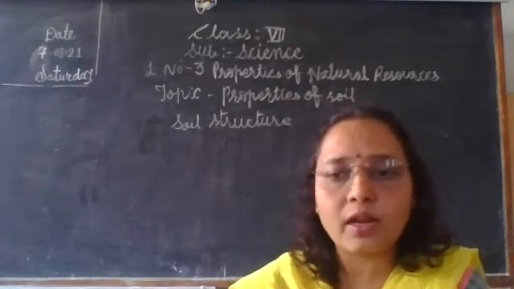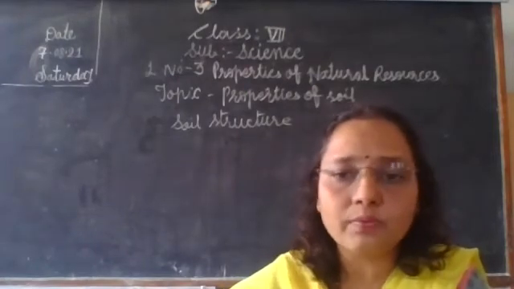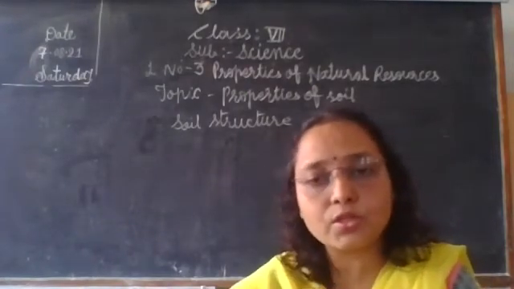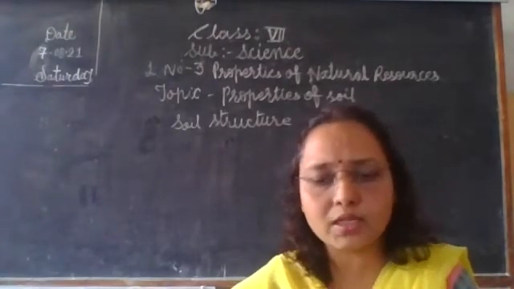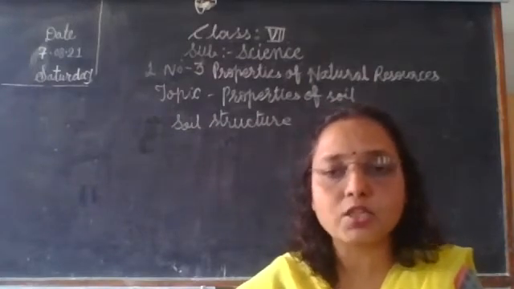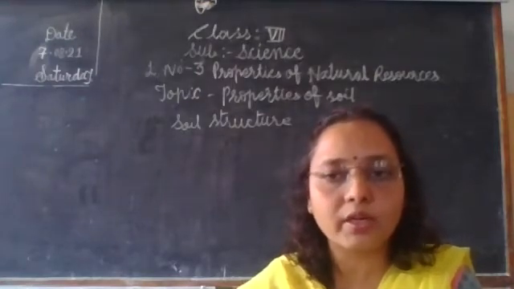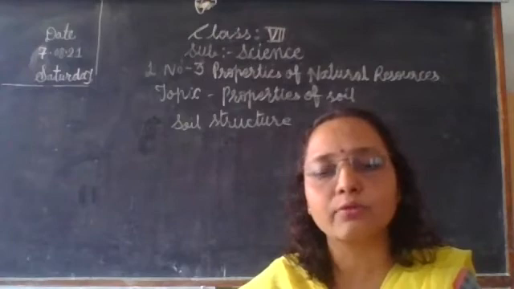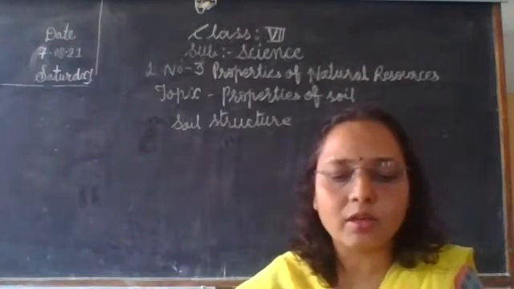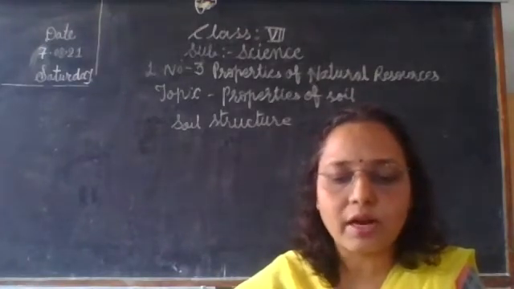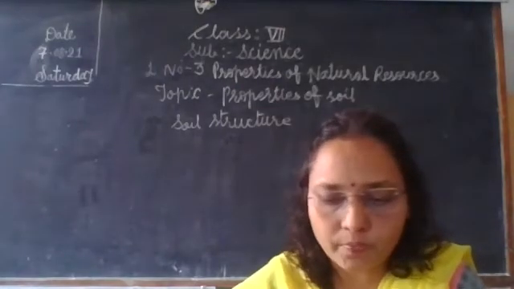Then uses of soil. There are various uses of soil. Soil is a very important natural resource. The first use of soil is plant conservation. Plant conservation means to help plants grow. Soil is important. You know, plants are very important. We get oxygen from plants, we get food from plants, we get some medicines from plants. So for plant conservation, soil is very important. It helps the plants grow.